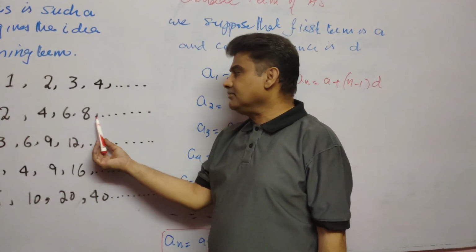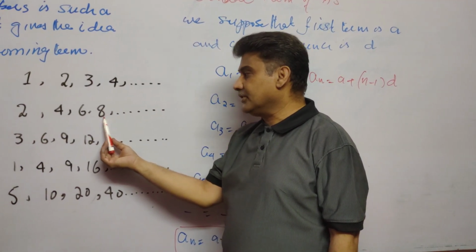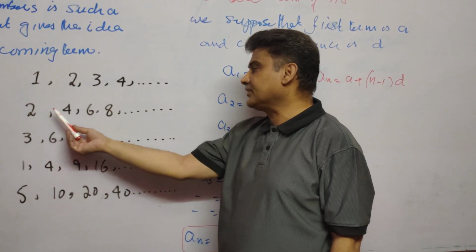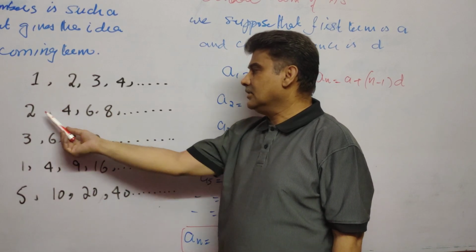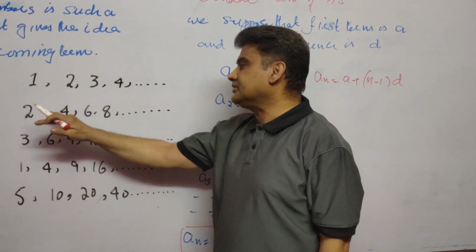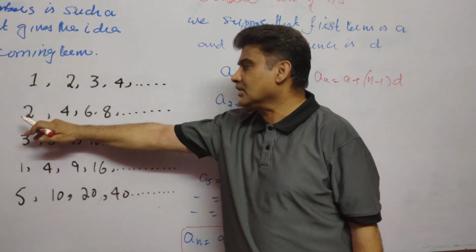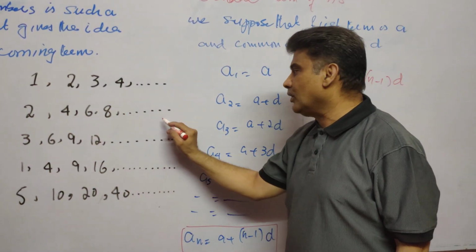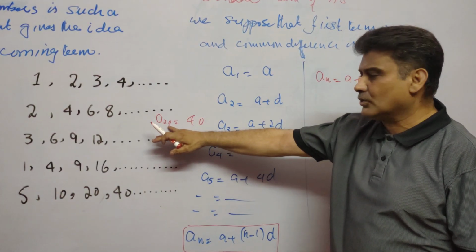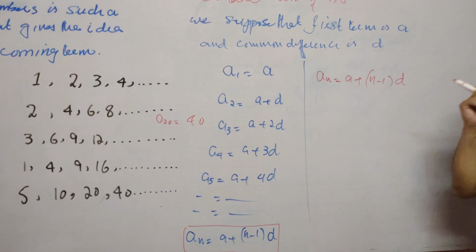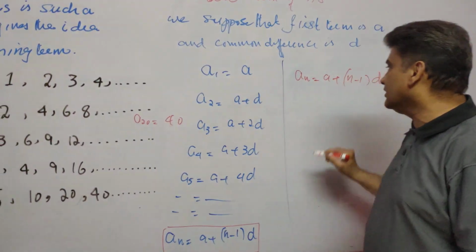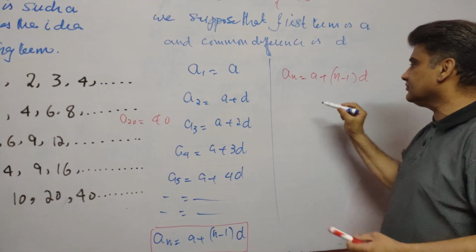Here n is 20, so we have to find the 20th term of this sequence.